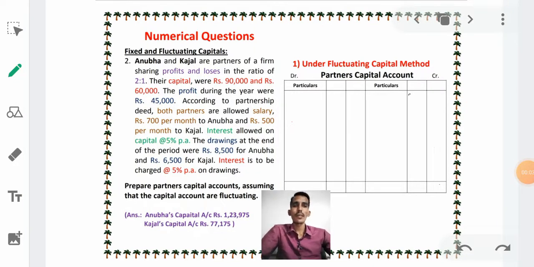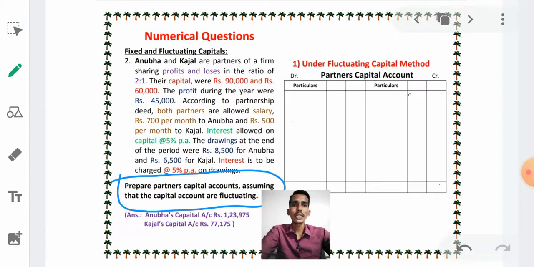In this video I am going to solve the second problem from the textbook, the second problem of Anubha and Kajal. In the last video we solved the fixed capital method, and in this video we will see how to prepare the fluctuating capital method. Just see here what it is saying.